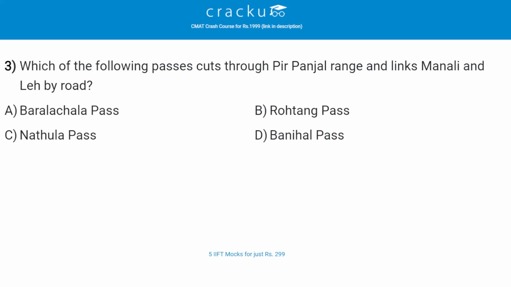Which of the following passes cuts through Pir Panjal range and links Manali and Leh by road? The correct answer is B, that is Rohtang Pass. So Rohtang Pass is a high mountain pass on the eastern end of the Pir Panjal range of the Himalayas, and it is around 51 km from Manali. It connects the Kullu Valley with the Lahul and Spiti Valley of Himachal Pradesh. It links Manali and Leh by road.